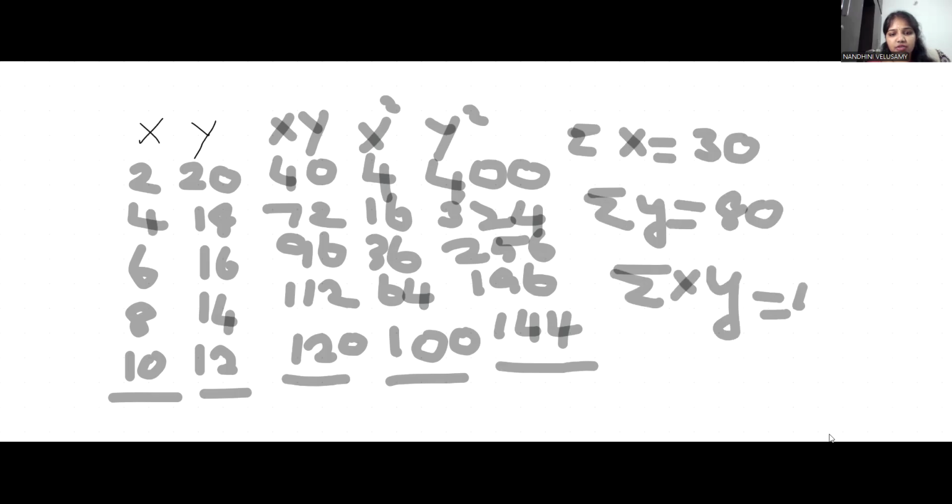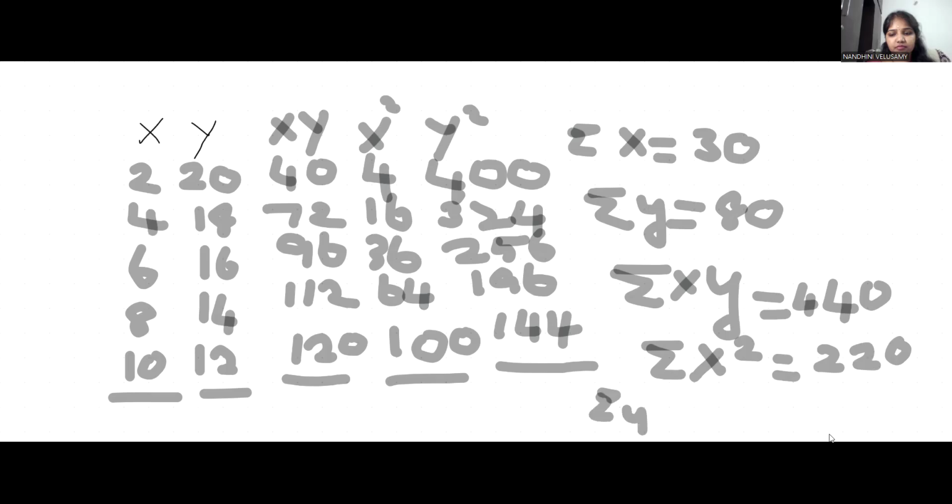Summation x square is 220, and summation y square is 1320. And the n value is the total number of items, that is 1, 2, 3, 4, 5. The n value is 5.